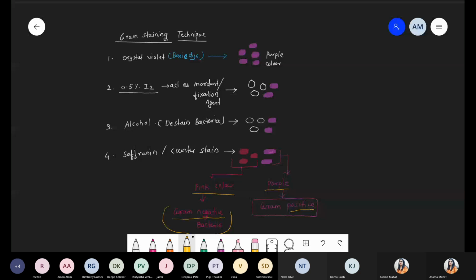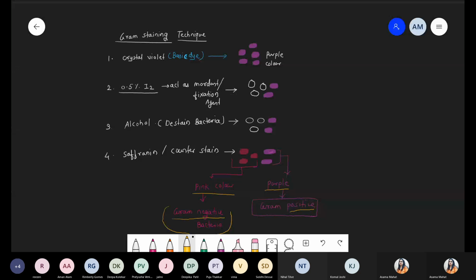What is the meaning of gram positive and negative with respect to all parameters? But if you see the image under the microscope, all the purple or violet colored bacteria after the gram staining are examples of gram positive bacteria. And in the second scenario, pink colored bacteria are examples of gram negative bacteria, because they retain the safranin, which acts as a counter stain. Got it? This point is clear, everyone? What is the meaning of gram positive and what is the meaning of gram negative condition?